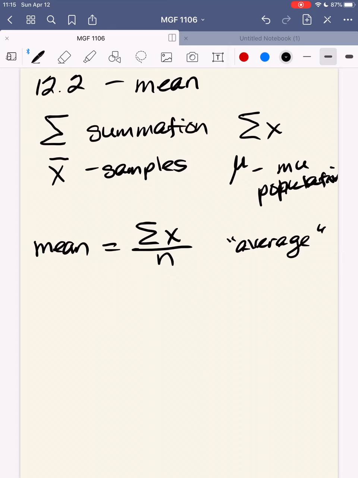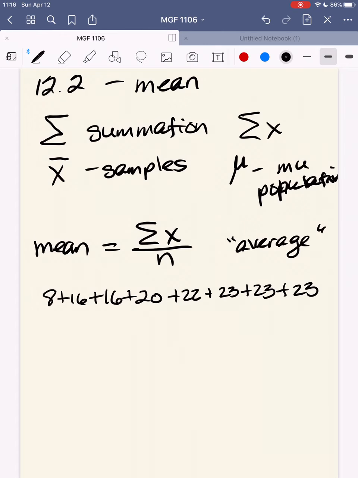So our percents are 8, 16, 16, 20, 22, 23, 23, 23, 25, and 25. I believe that's all of them, which gives me a total when I add them together of 201.